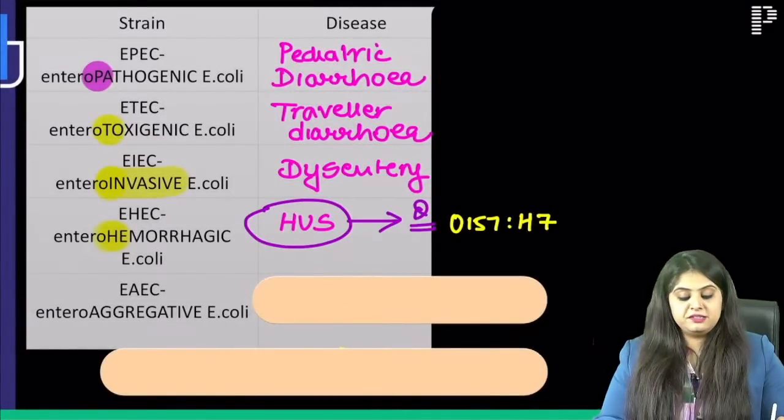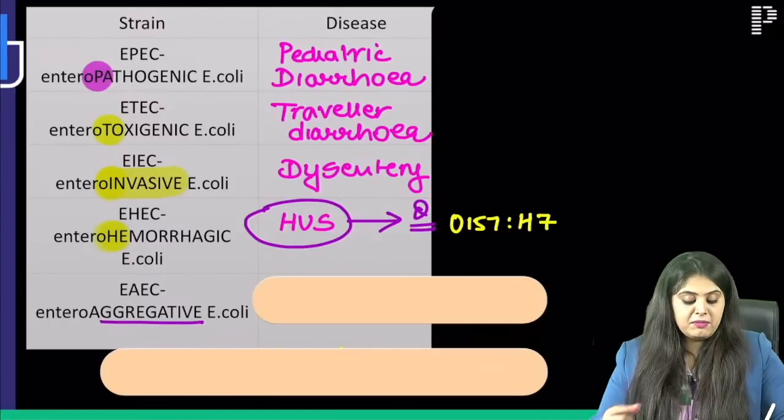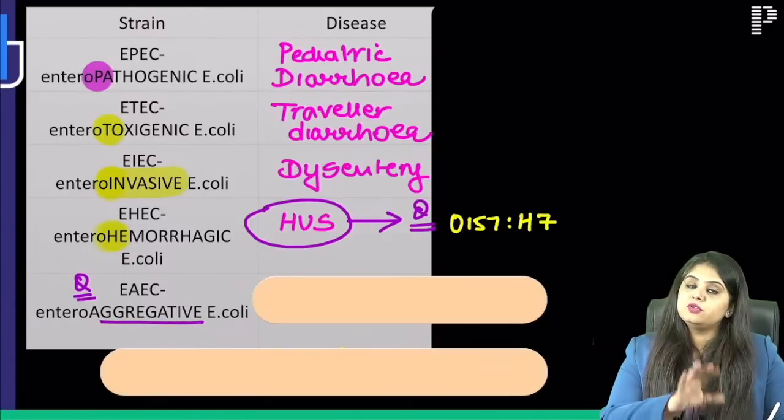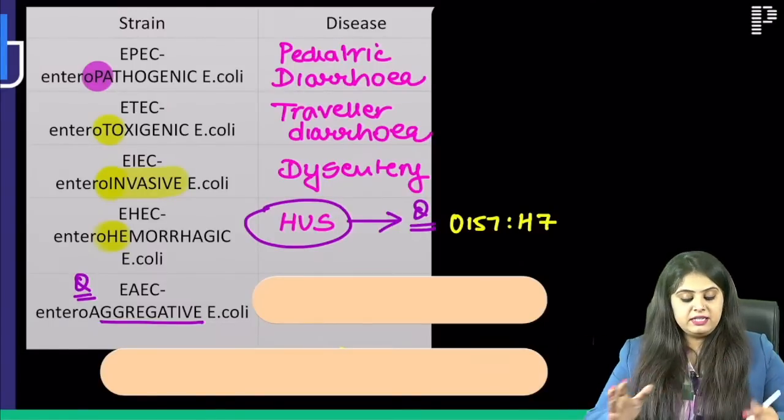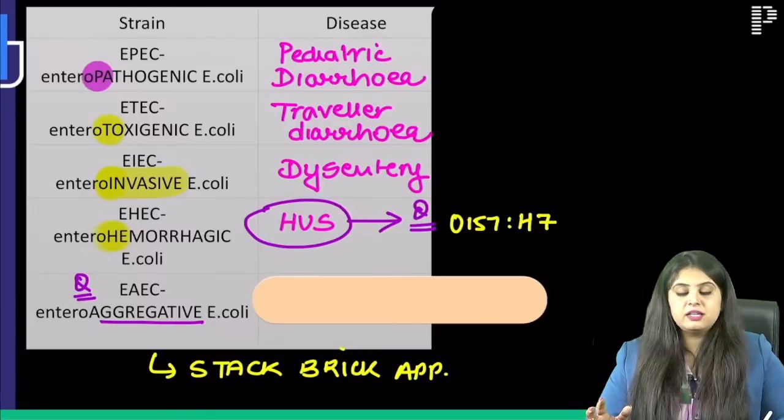O157H7. Perfect guys. Next one, entero-aggregative. My gut feeling, if this table comes, तो ये आएगा. Entero-aggregative E. coli. All the E. coli have aggregated. कैसा दिखने लग गए? They are looking like stacked bricks.